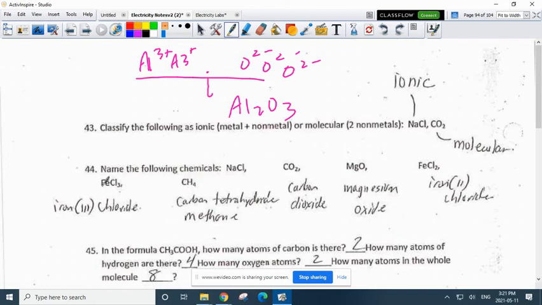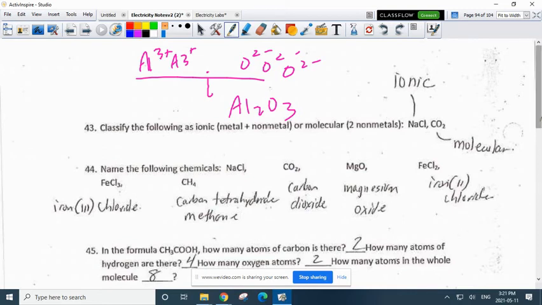Name them. So this one is iron 3 chloride. This is carbon. This is a molecular, so it's carbon tetrahydride. This is also molecular, so it's carbon dioxide. Remember, you're not allowed to use mono on the first one. This one is a metal, so it's just magnesium oxide. You read it off the chart. And this is FeCl2. That one's iron 2 chloride.